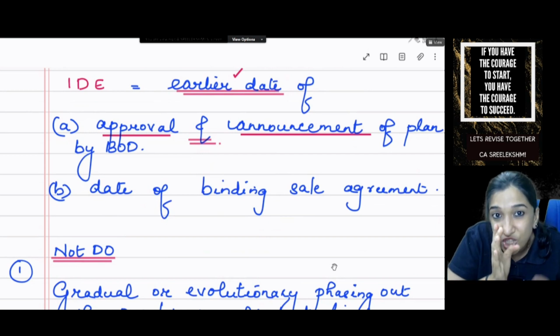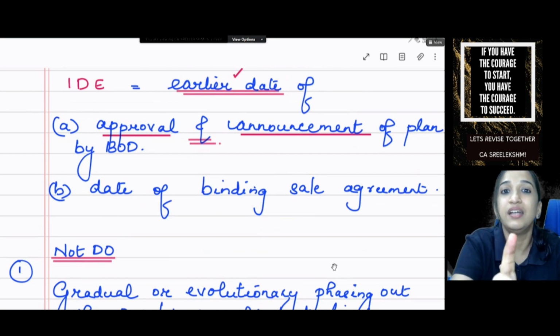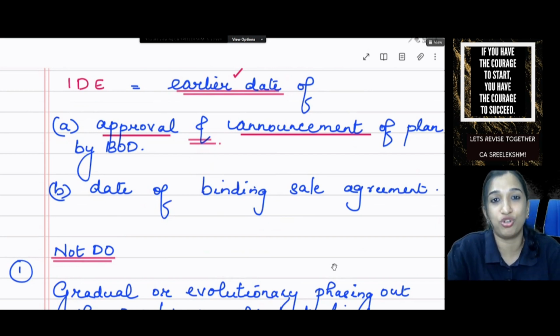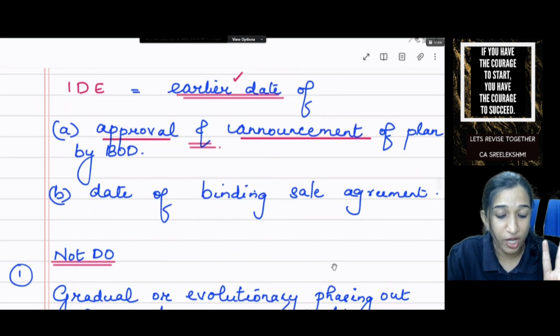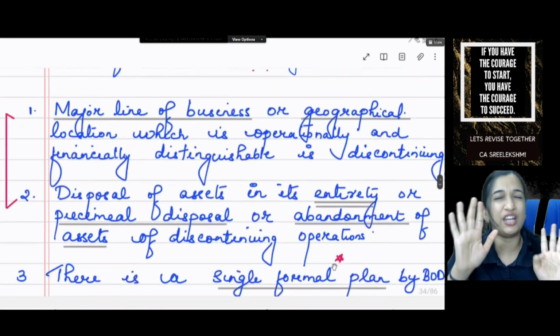That date is in which year? That year onwards, discontinuing operation disclosure will arise. AS24 will attract. We can say like that. Did you get that? So 3 points. Major line of business. Okay, that you need not repeat.